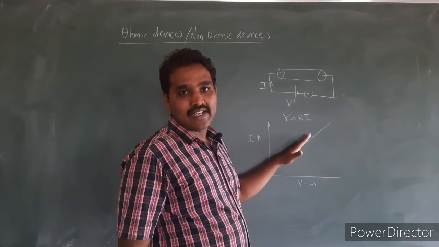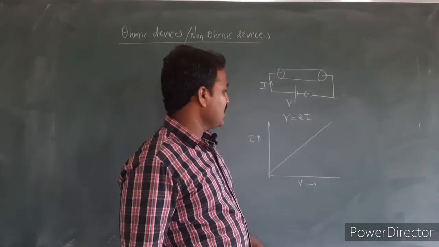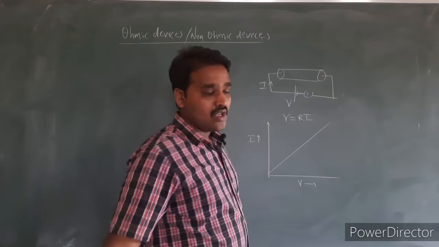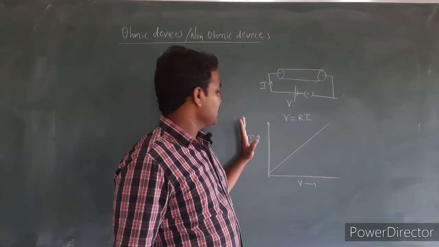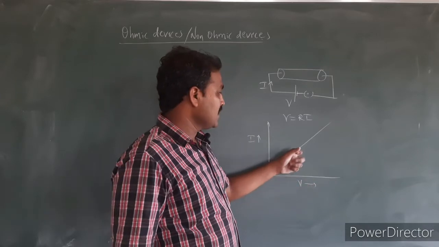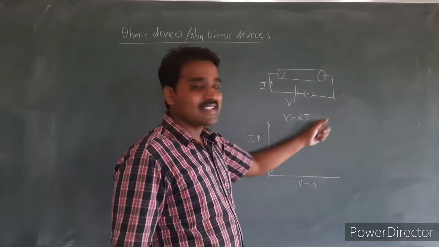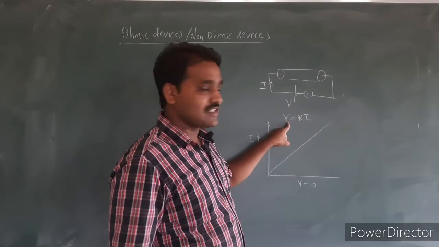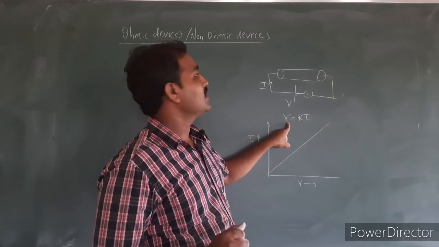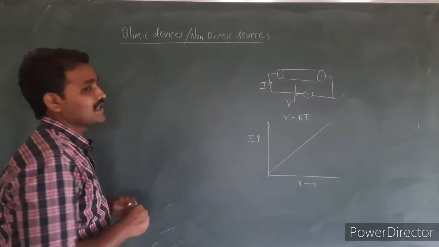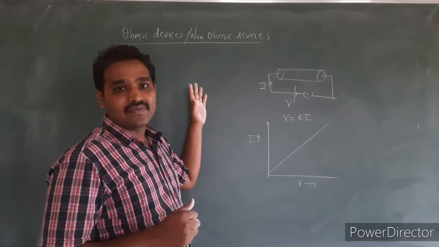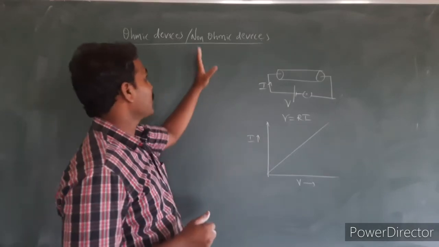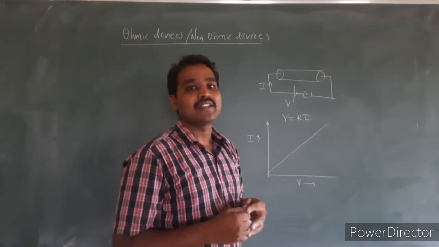Okay, and the slope of the straight line will be equal to the resistance of that material, that depends on the value of R. In this condition, if I get a straight line with all the values of the voltages as well as the currents, the devices which produce this straight line for this relation, we call them ohmic devices. The examples for ohmic devices are the metallic conductors, the voltmeter, ammeter, all these are some examples of ohmic devices. And for non-ohmic devices, the best example is semiconductor diodes.